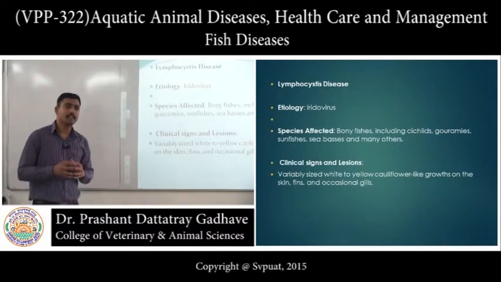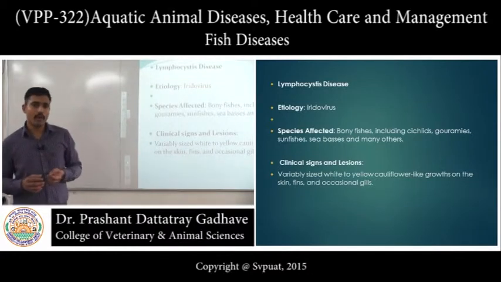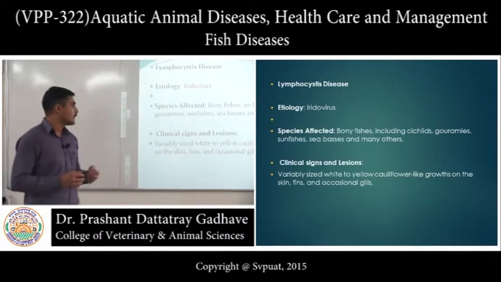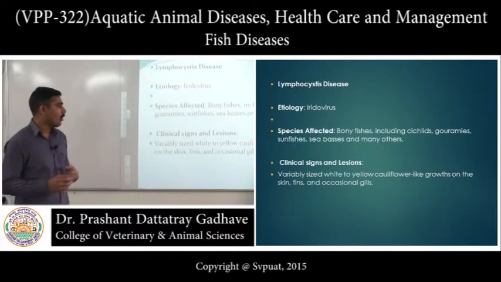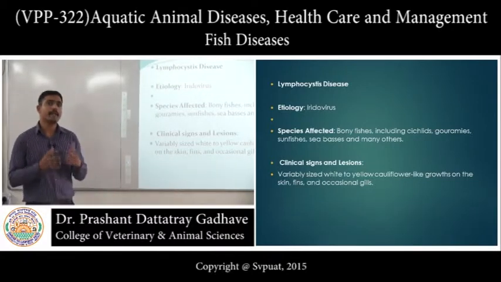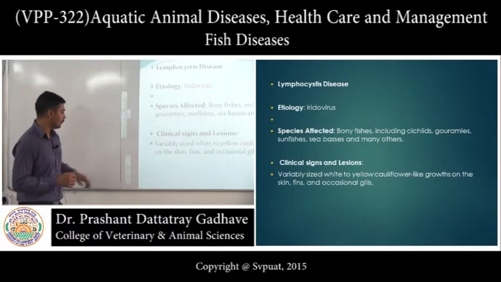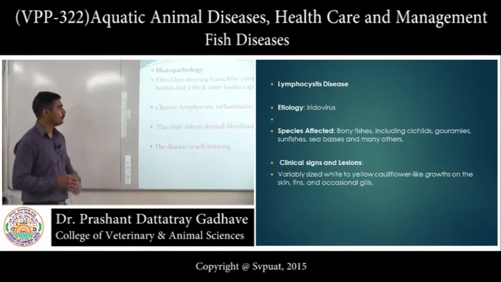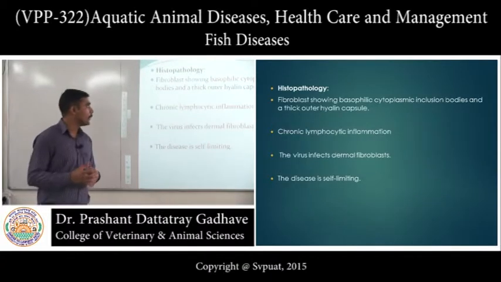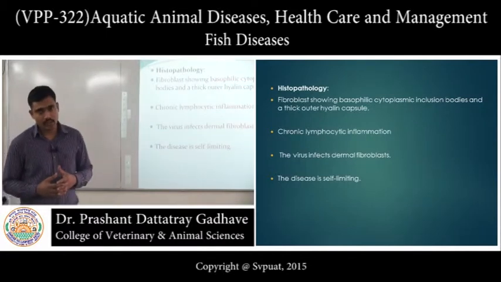A typical clinical sign or lesion we can say is a cauliflower-like growth on skin, fins and occasionally on gills. These cauliflower-like growths may vary in size and color from white to yellow. Microscopically, we can observe the basophilic cytoplasmic inclusions in fibroblasts.